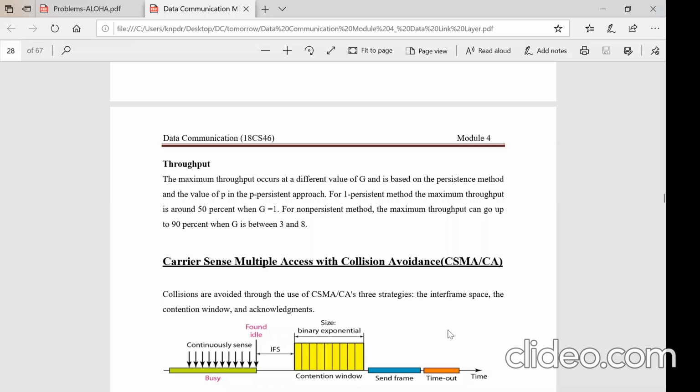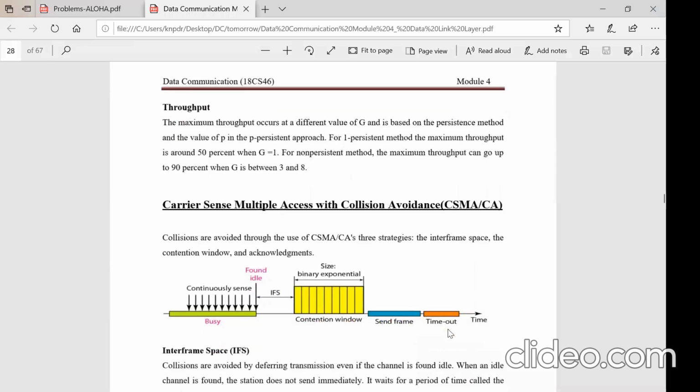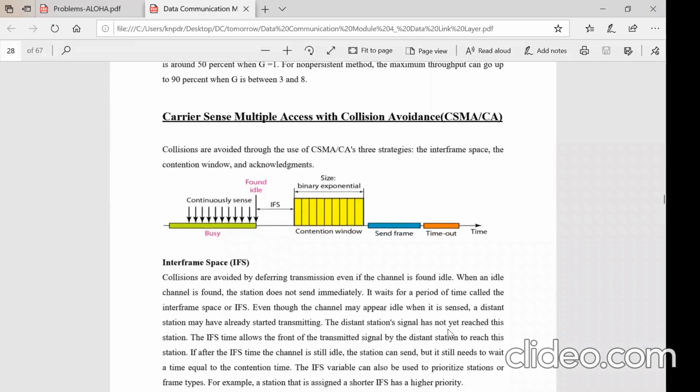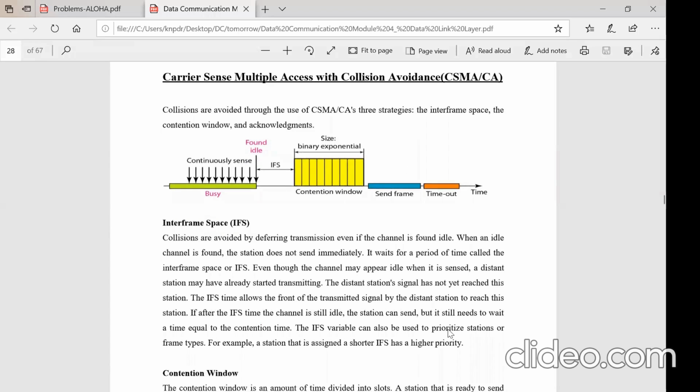So another method that is proposed is CSMA/CA, collision avoidance, right? So a collision avoidance scheme is proposed here. Collision has to be avoided. If the collision is avoided, once again, the throughput is much, much better. Here, three concepts are introduced. In CSMA/CD, we have one-persistence, p-persistence, or non-persistent schemes to avoid collisions. But here, in addition to that, they have added two more strategies to avoid the collision.